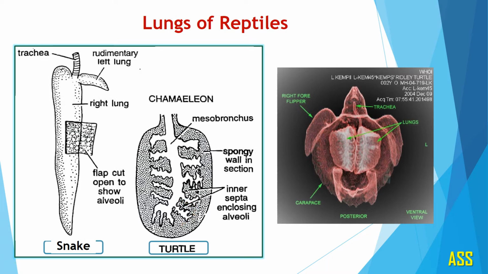Thus the lung of turtle is a spongy structure. These are variations in structure of lungs in the reptiles.